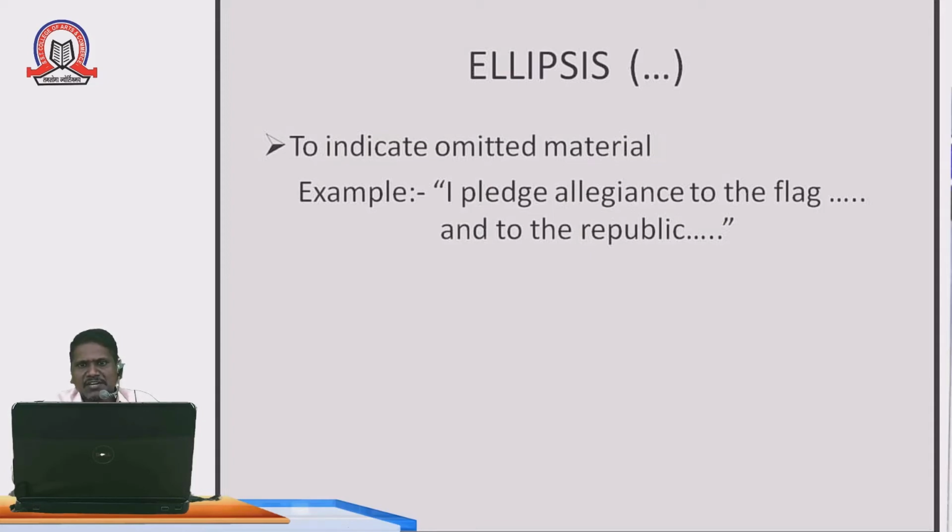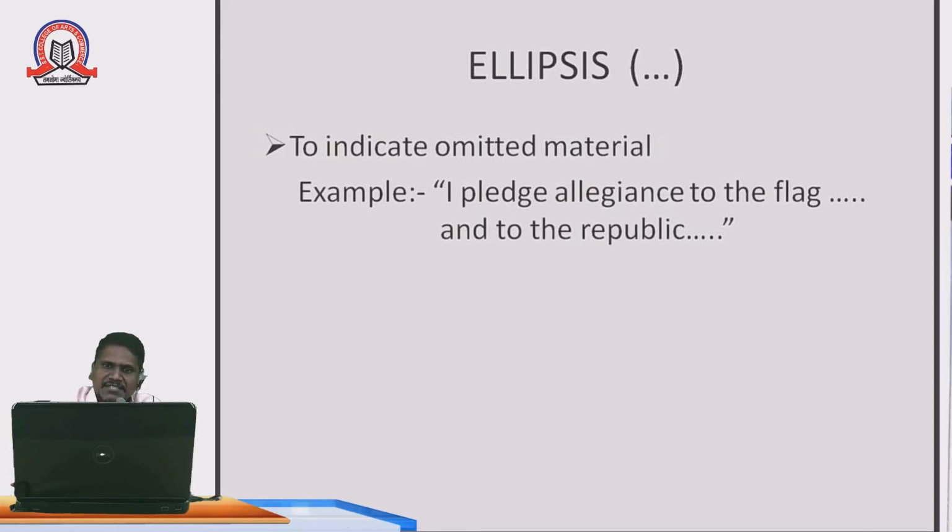This dot dot dot is nothing but the ellipsis. We have to complete the sentence by giving the particular words, then the sentence will be completed. Many students are not using these ellipses properly. That's why there is no unification of the sentences or of your messages. That's why you must use the proper ellipses in the given sentences.